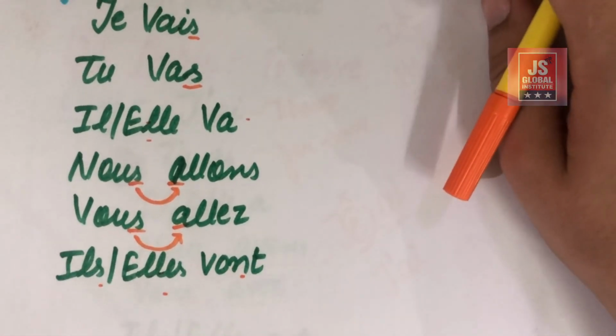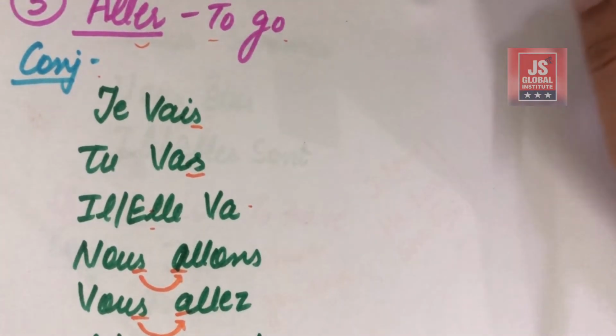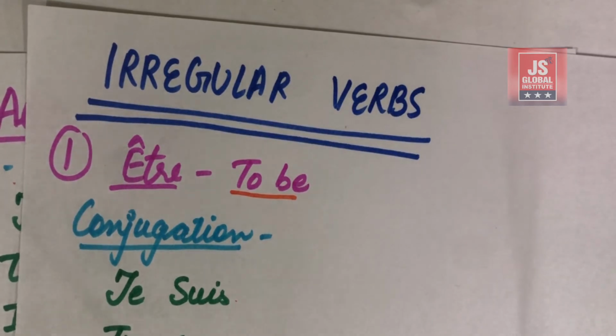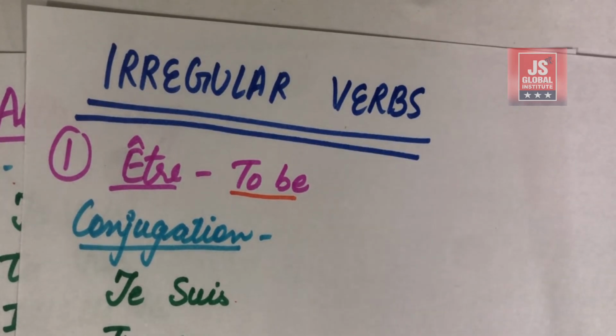Okay, so these are the verbs. So now what we are going to do, I am going to give you a small exercise for these irregular verbs. So what you have to do, you will be given a minute and you have to write down these conjugations in your notebook for better understanding. If you are unable to do so, even then do not worry, just learn them and try this exercise once again.